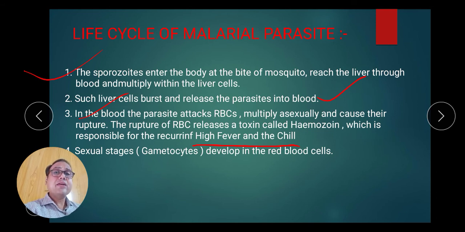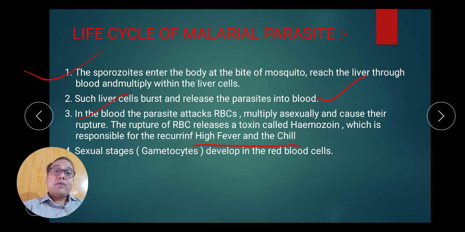And when the plasmodium stage, merozoite, enters the blood cell, it converts into various stages like the amoeboid stage, the ring shaped stage, the trophozoite stage, and ultimately the RBC ruptures and releases hemozoin particles, a type of toxin that is the main cause of the high fever and chill. The asexual life cycle which is completed in the RBC, that stage is called the erythrocytic cycle.